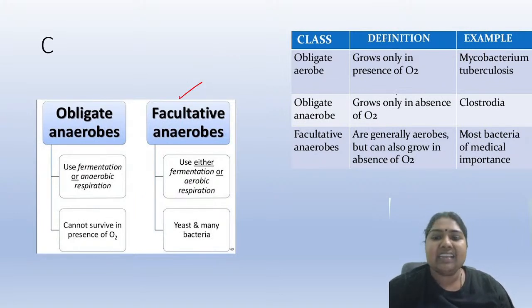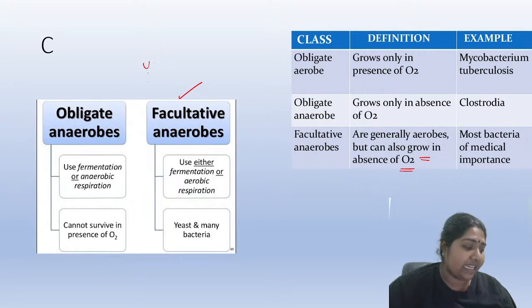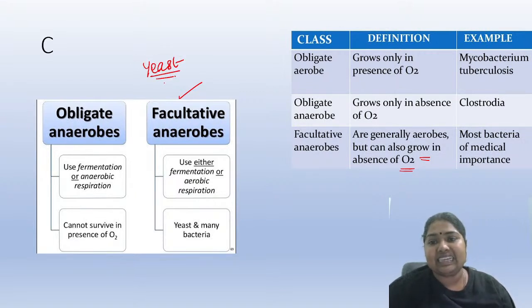Facultative means they can actually grow in the presence of oxygen. Consider your yeast. Let us just see which organisms come under obligate anaerobes and obligate aerobes.